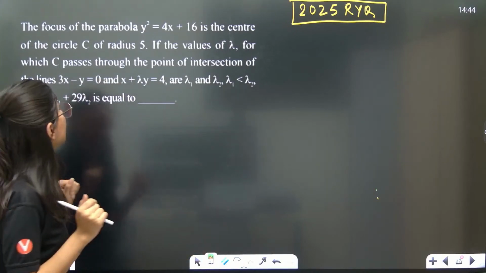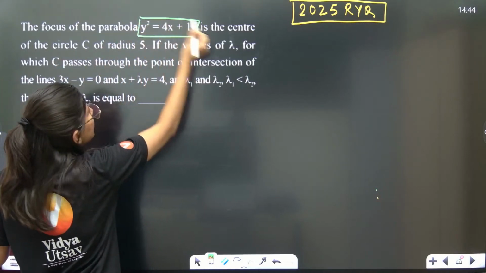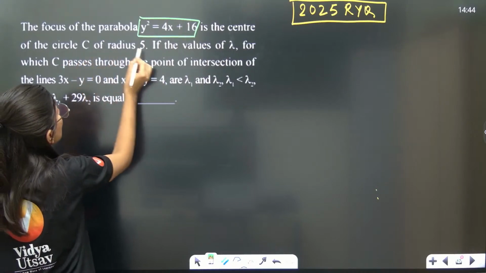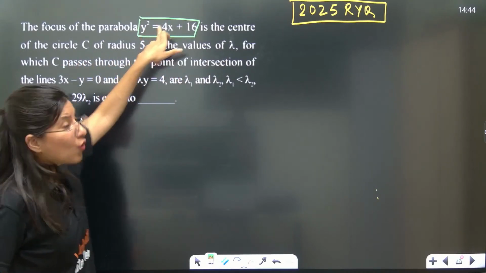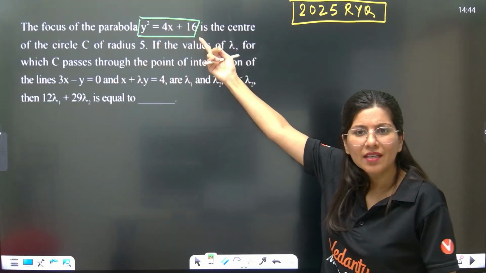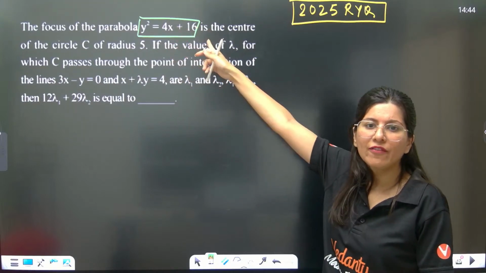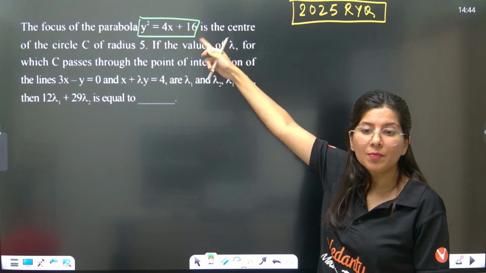The focus of the parabola is the center of the circle C of radius 5. So can you see the focus is the center of the circle. So we can calculate the focus. Everybody just tell me in the chat box what is the focus of this parabola. How to calculate the focus of a non-standard parabola.